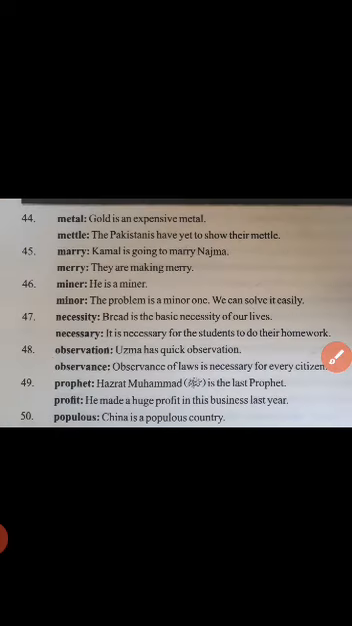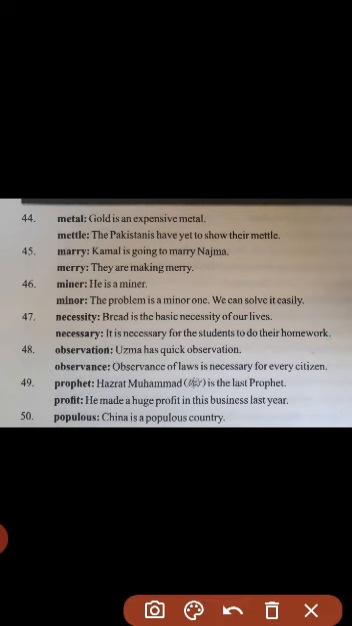So the next word is metal, mettle. Now here the metal is a noun and the other mettle is also a noun. Now they have the same sound plus they have the same grammatical category as well because they are both nouns. This metal is called dhaat and this mettle is called jurrat. Now let's see how they are used. Gold is an expensive metal. Now here metal is the noun.